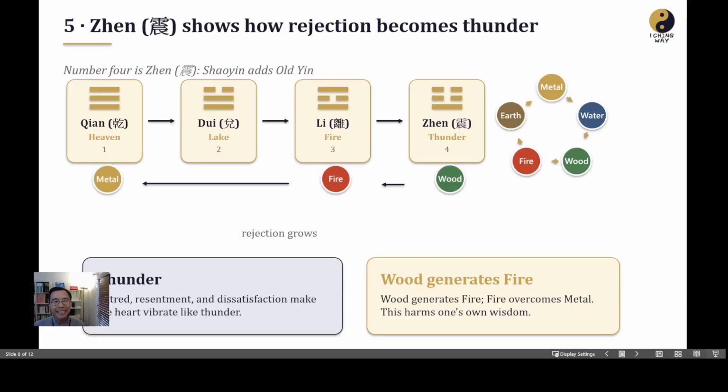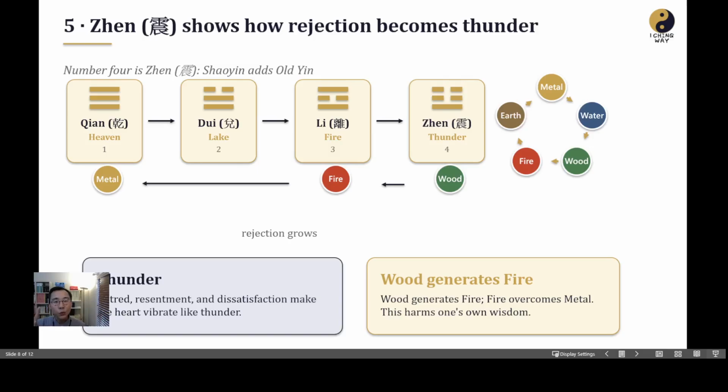The fourth one is the Zhen trigram. Zhen is from Old Yang. The first one is Qian. We have three lines, three brightness, three yang. Then we have a negative thought. That is Dui. Then we have our second negative thought. That is Li. If we continue to have our third negative thought, that is Zhen. That is the thunder. You can see the thunder.